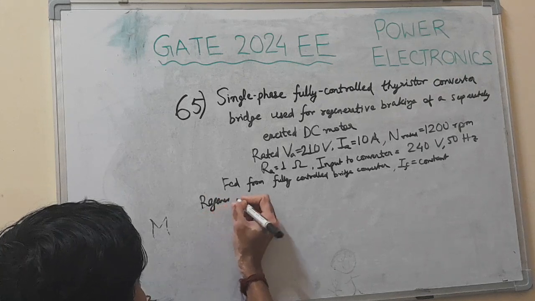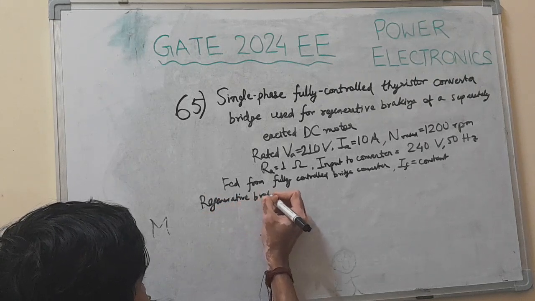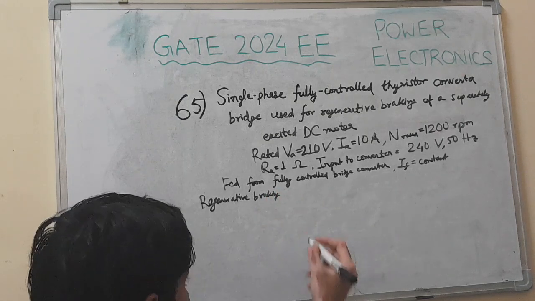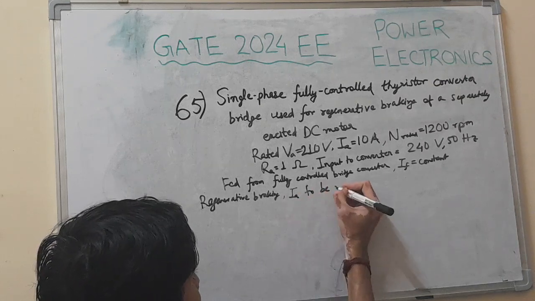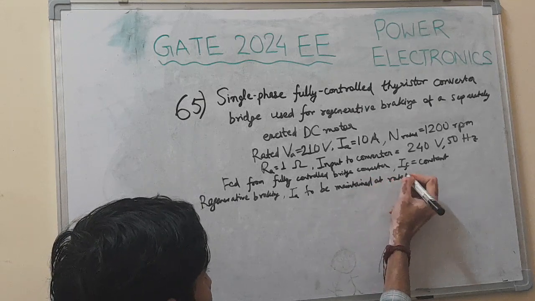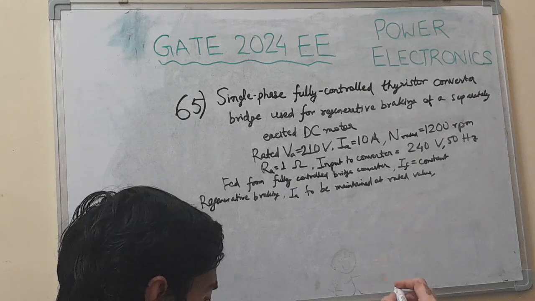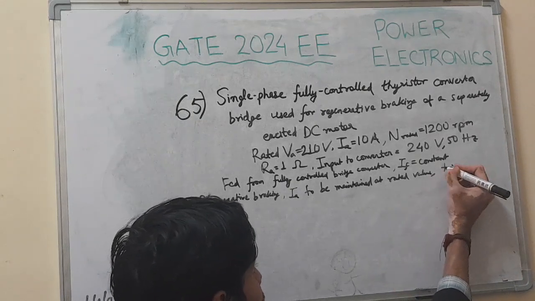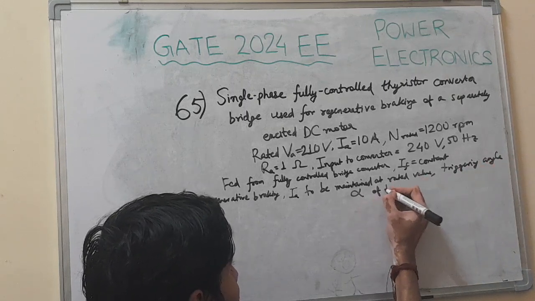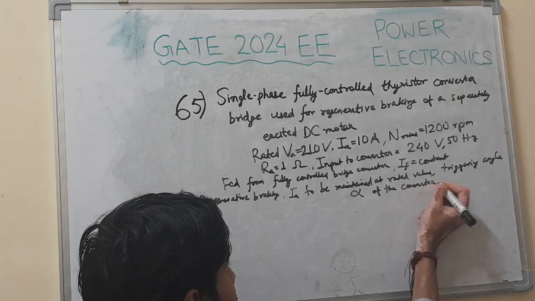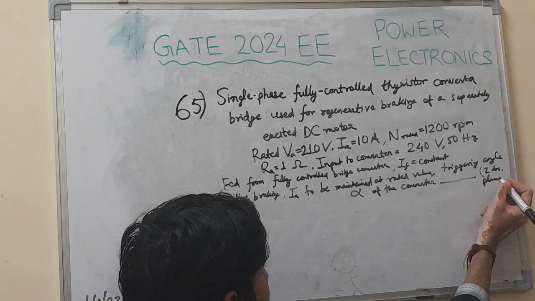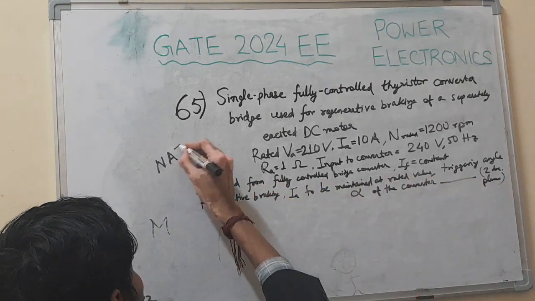Regenerative braking, IA to be maintained at rated value. So triggering angle alpha of the converter has been asked, to two decimal places. Is it an initial question of 2 marks?